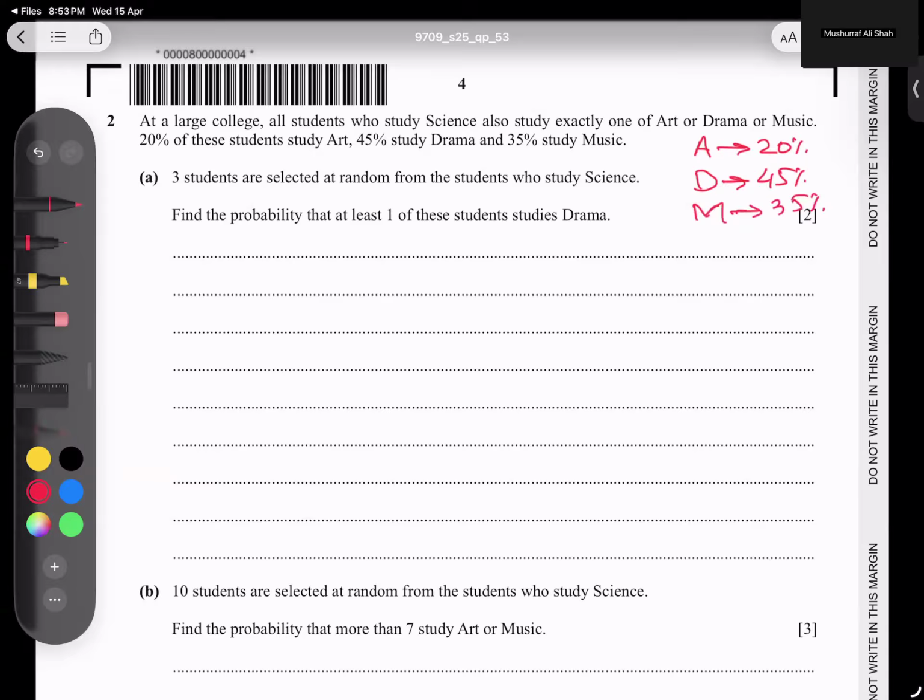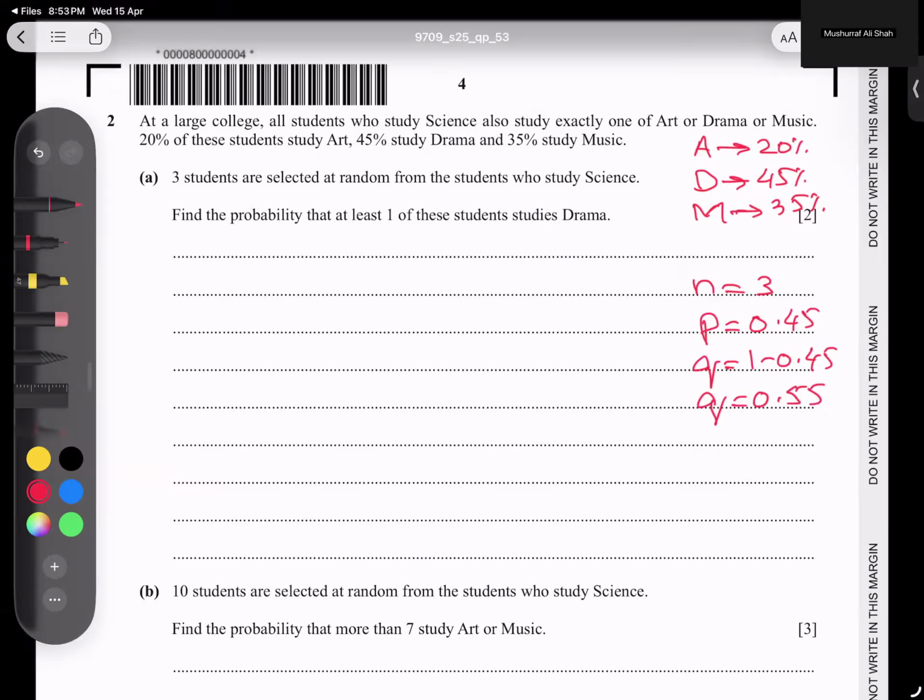He is saying further, 3 students are selected, so it means a sample of 3 is taken. He asks to find the probability that at least one of them studies drama. So my priority is drama, and that is 45, so P is 0.45. And Q is naturally 1 minus 0.45, which gives us 0.55.